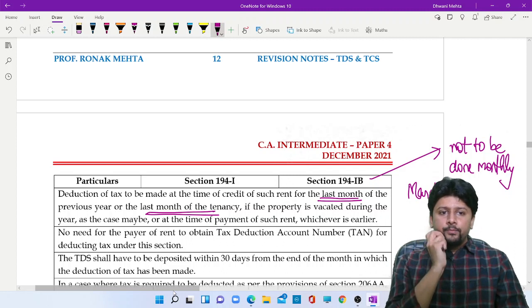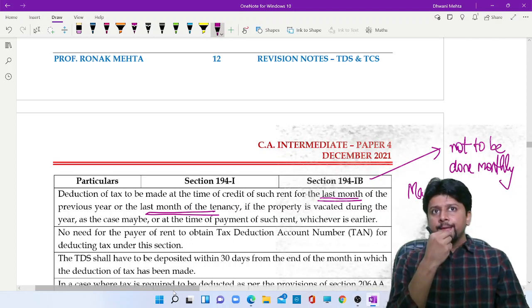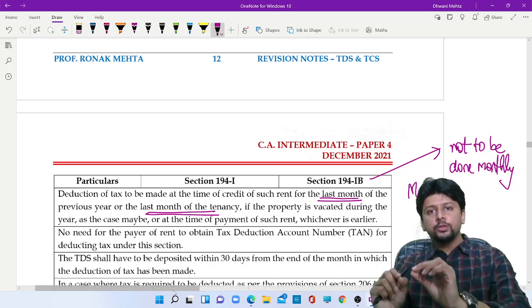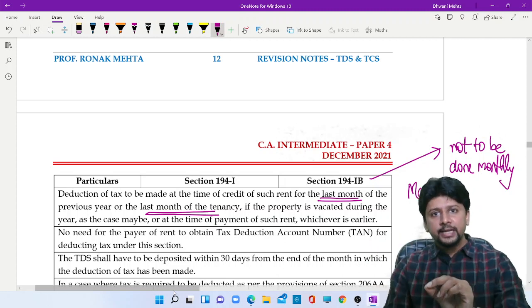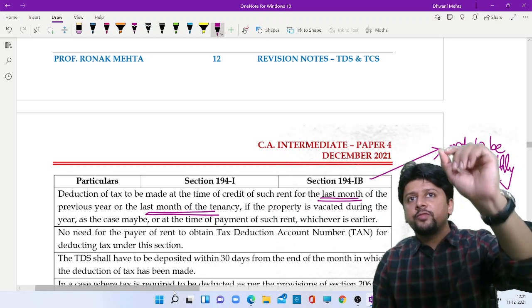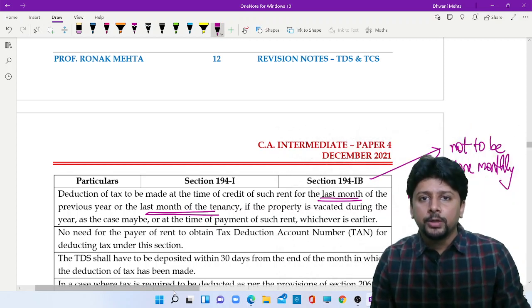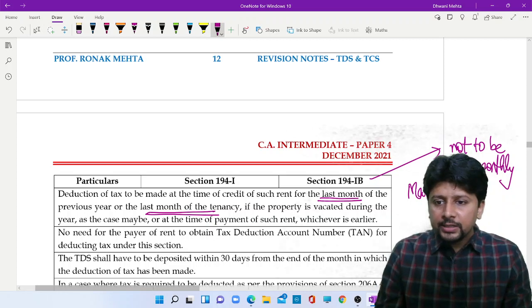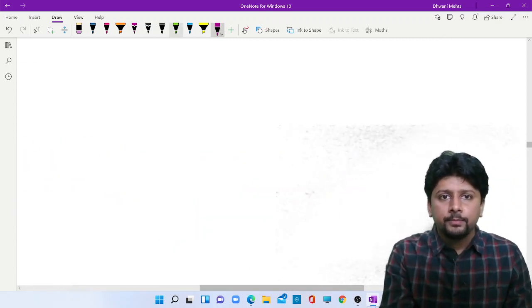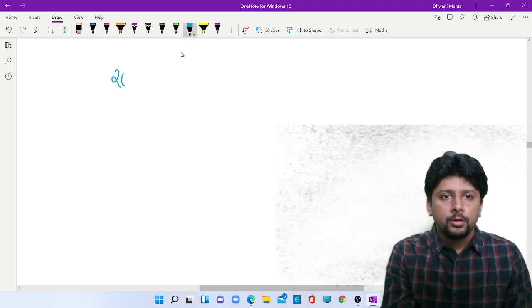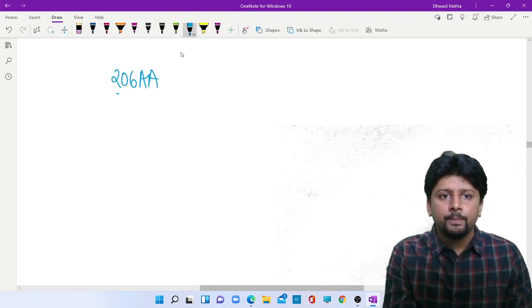Now comes a problem. When you are doing TDS under 194IB, in the last month of the financial year or the last month of the tenancy, what if that receiver, the owner, does not give you permanent account number? Then 206AA will apply.